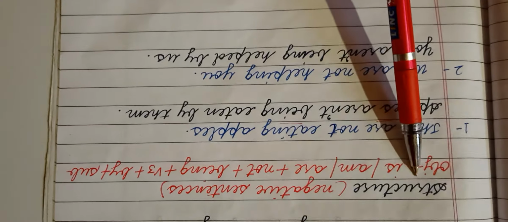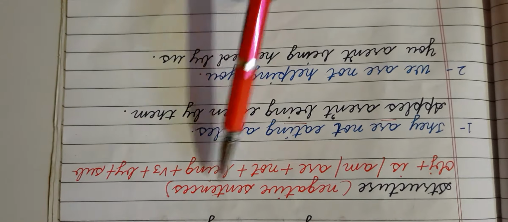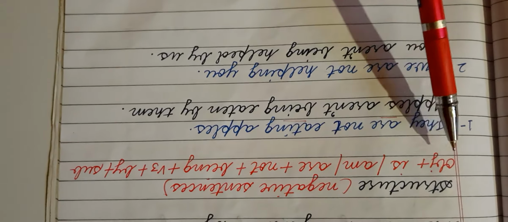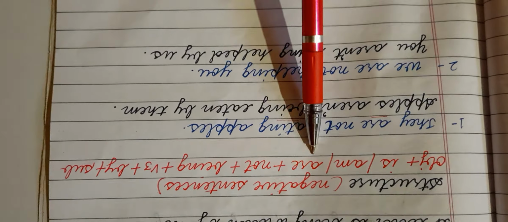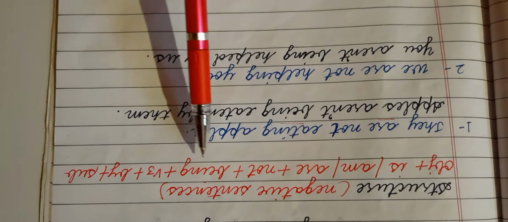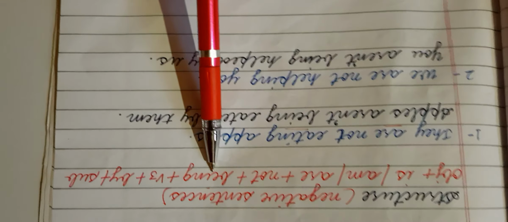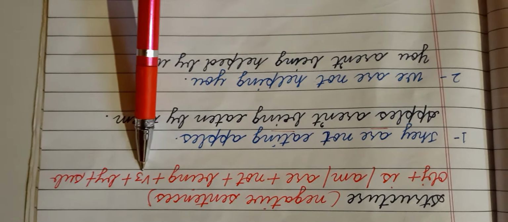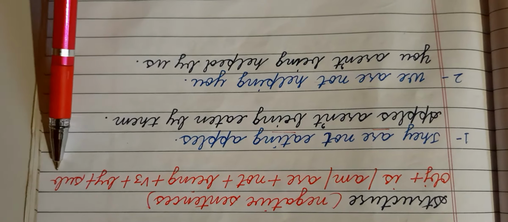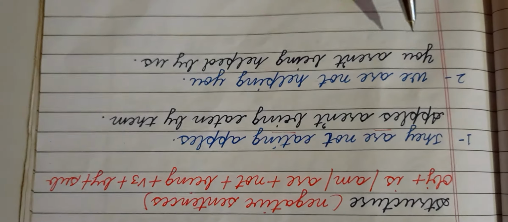Now we will learn the structure for negative sentences. First we have to write down the object, then is, am, or are, after that not, then the fourth form of be, being, then the third form, then by, then the subject. Now look at some examples.